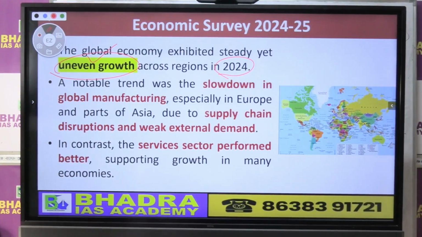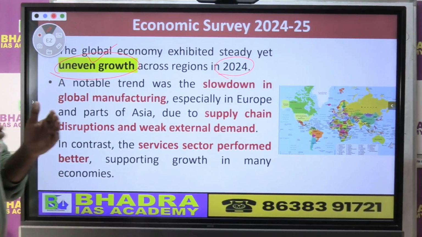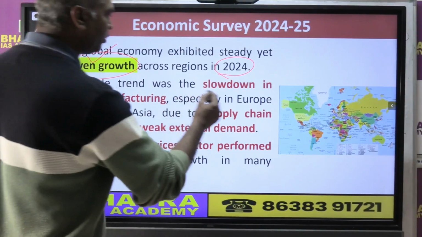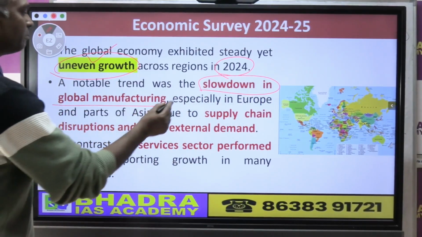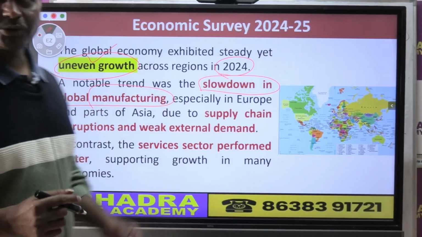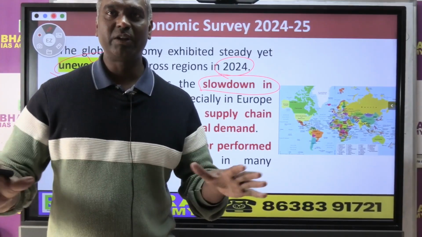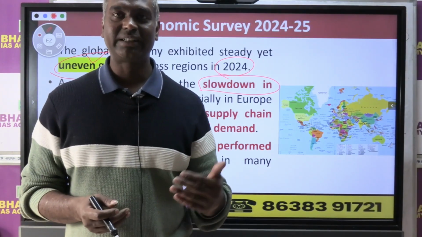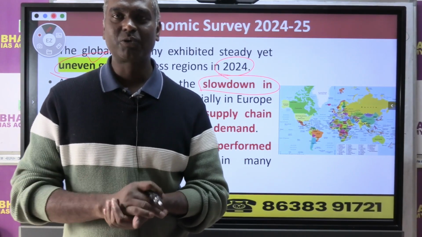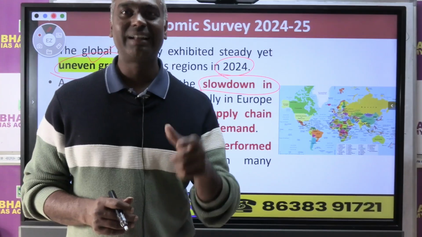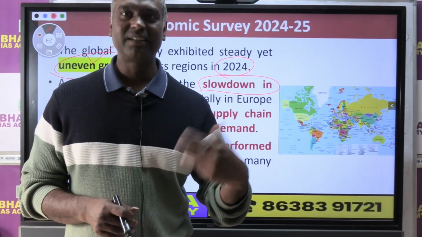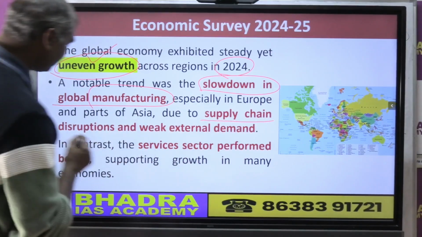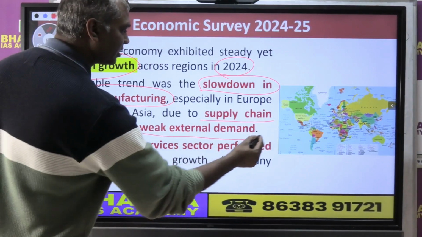Now what is the striking feature, which I already told you, in last year's global uncertainty? There was a slowdown in production, where we can say the manufacturing sector. According to the economic survey, the manufacturing sector globally was affected, which is also another reason for the Indian manufacturing sector getting affected. What does the economic survey call it? Very weak global demand and also supply chain issues, right? That is also given here: supply chain disruption and weak external demand.